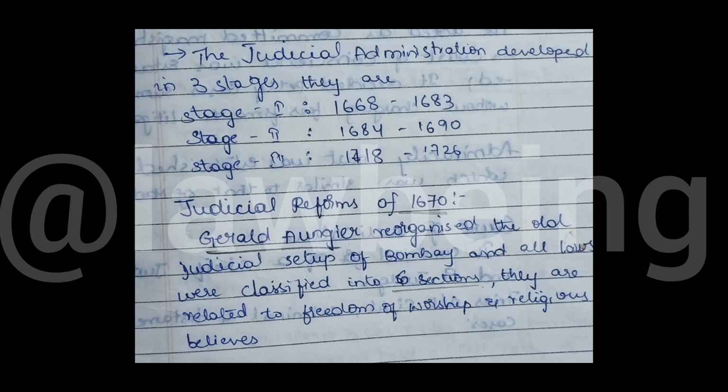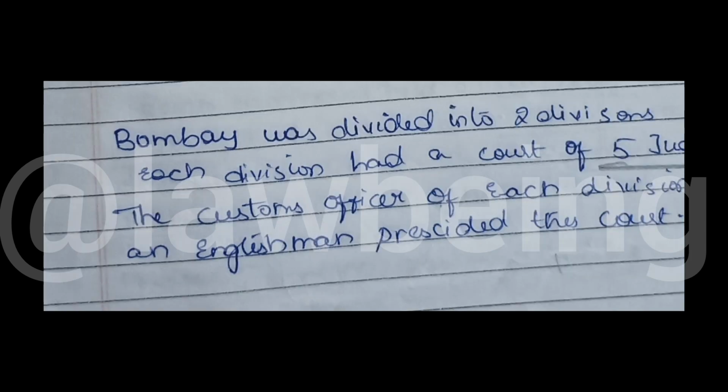Now let's see the judicial reforms of 1670. Gerald reorganized the old judicial setup of Bombay, and all laws were classified into 6 sections, related to freedom of worship and religious beliefs. Bombay was divided into 2 divisions, and each division had a court of 5 judges. The customs officer of each division, an Englishman, presided over these courts.